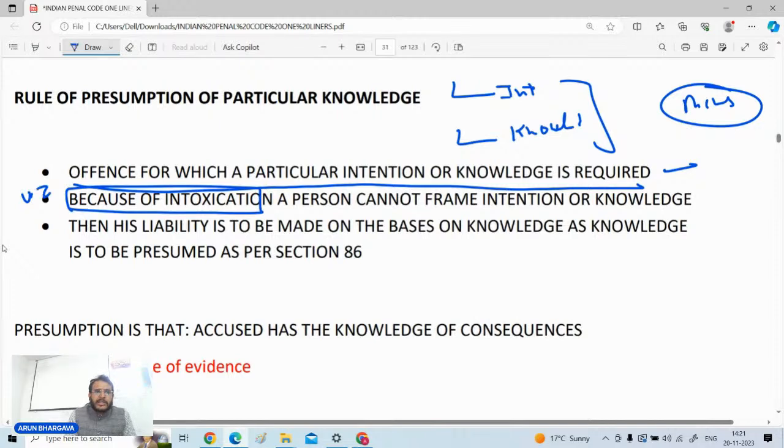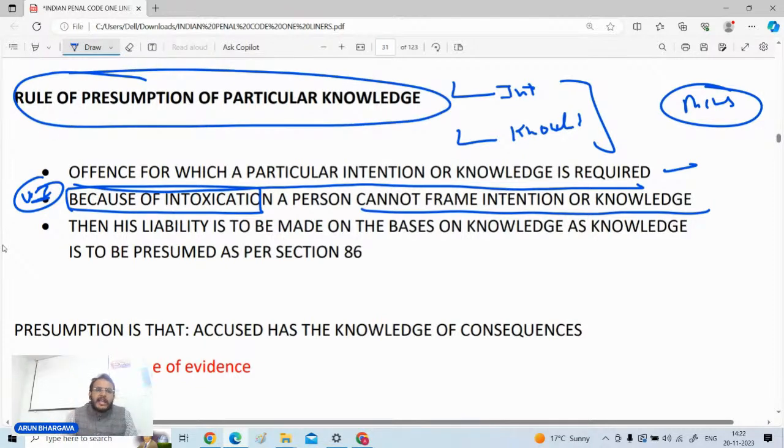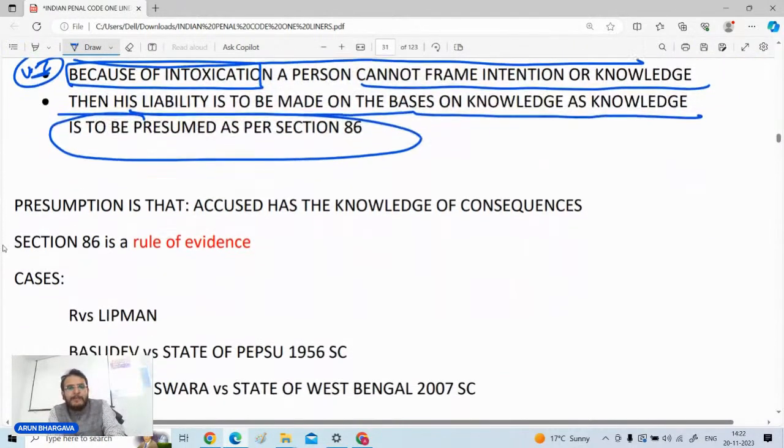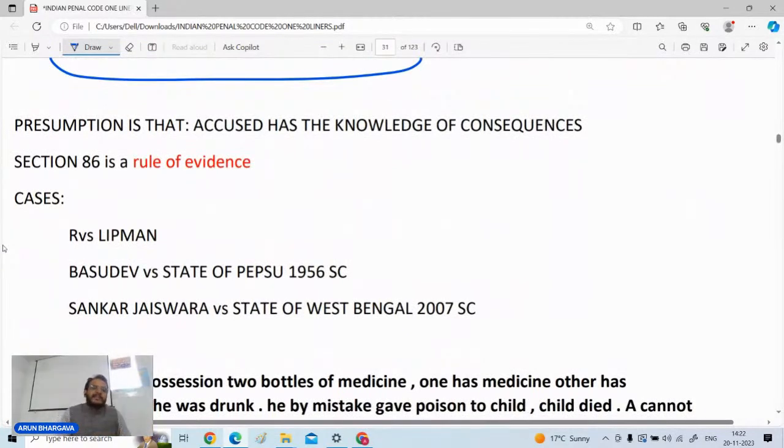और ये voluntary intoxication की हम बात करेंगे, because of the intoxication a person cannot frame intention or knowledge। तो जब वो व्यक्ति intoxicated है, बेशक voluntary intoxication है लेकिन intention या knowledge frame नहीं कर सकता, then how can we make that person liable? तो section number 86 एक presumption raise कर लेता है। Presumption is that his liability is to be made on the basis of the knowledge, as knowledge is to be presumed with respect to section number 86 of the IPC। हम मान के चलेंगे कि इस व्यक्ति को जानकारी थी कि इससे कोई अपराध हो सकता है और उसी के बेसिस पे इस व्यक्ति की लाइबिलिटी बन जाएगी। सेक्शन 86 इज द रूल ऑफ एविडेंस।